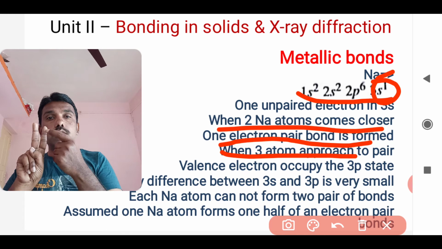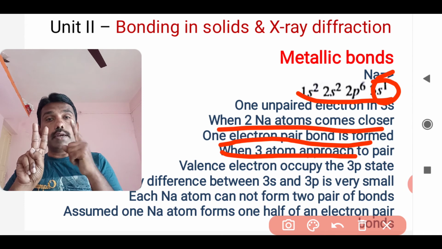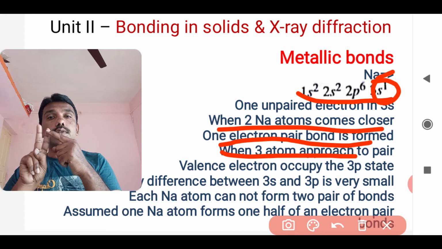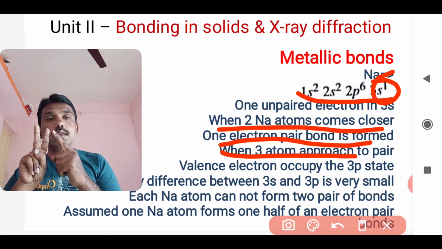Now both are satisfied, and when the third atom comes closer to this pair, it also has one valence electron in 3s1. There is already partial sharing between them, and they have the outermost shell with two electrons, considering the partial sharing. Now when the third atom comes closer, at that stage the valence electron occupies the 3p state.